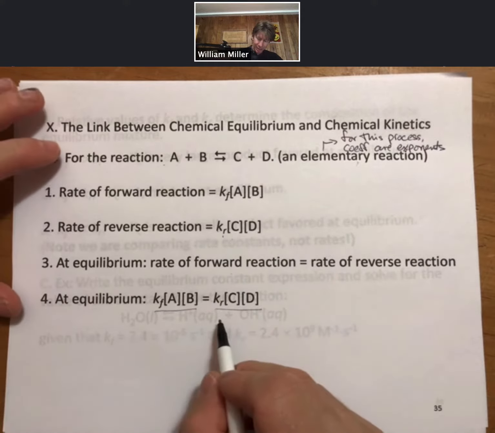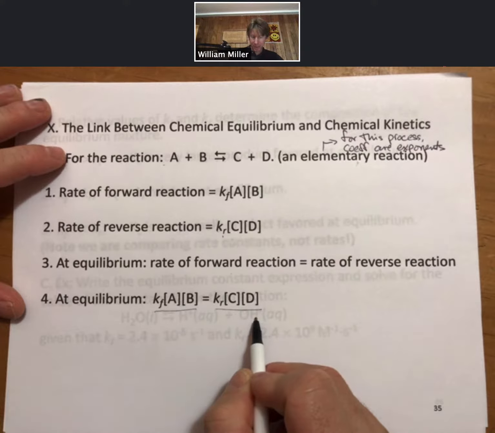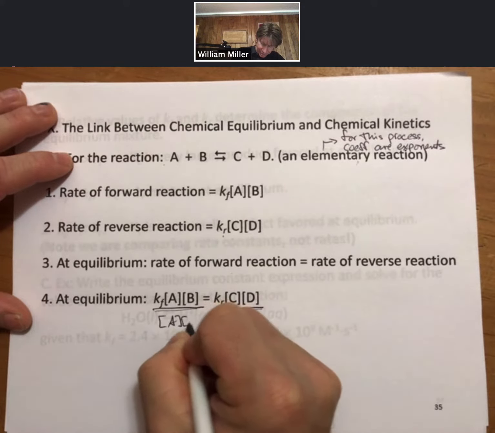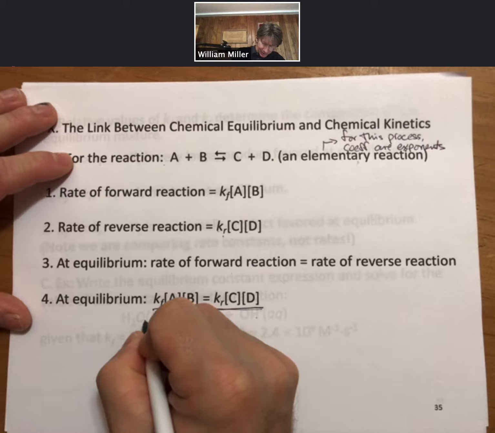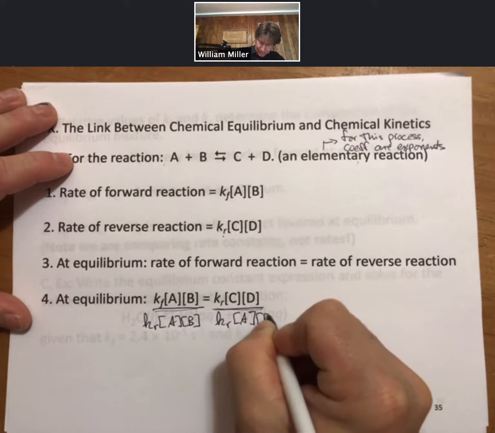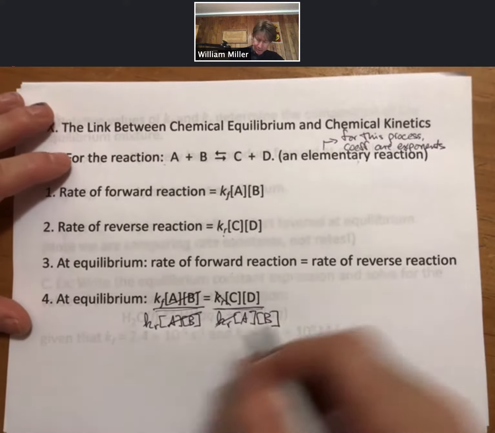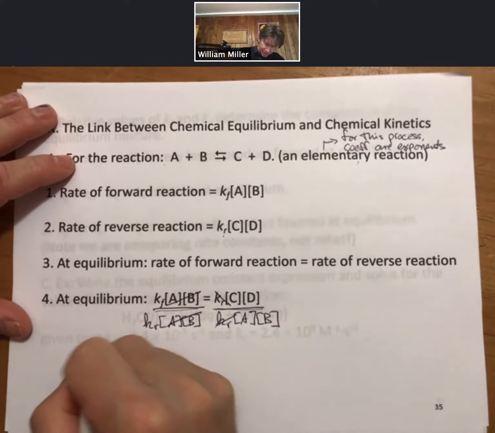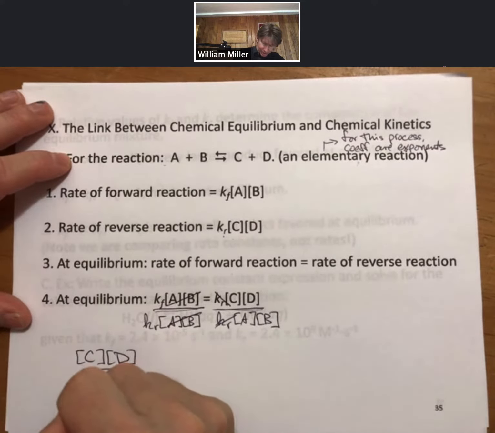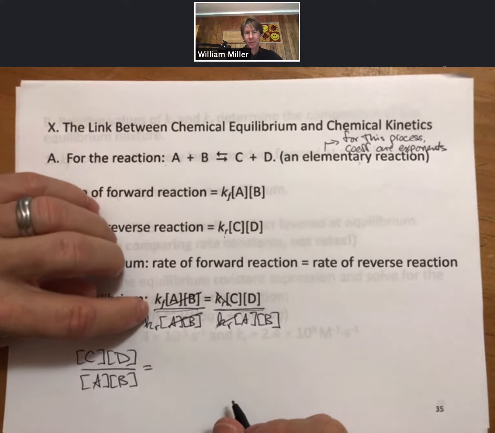And if we rearrange this, I'm going to put the A, B concentrations on one side and divide by them. Let's see, we're going to divide by concentration of A, concentration of B, and kR. We get that concentration of C times D, the products, over the concentrations of the reactants equals kF over kR.